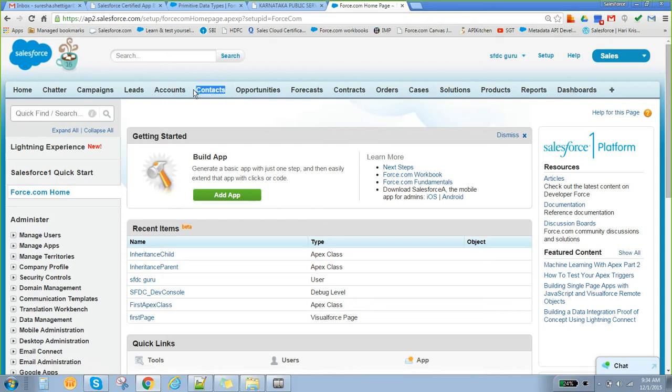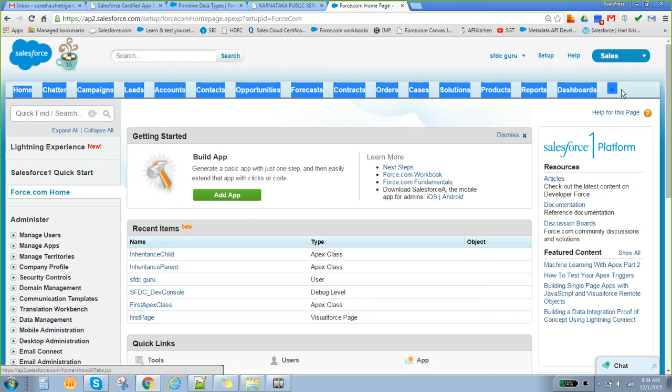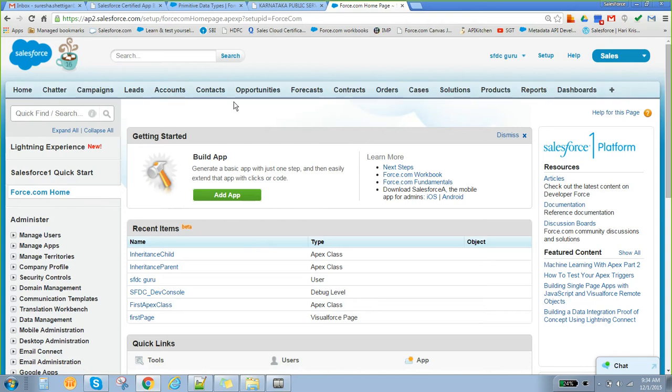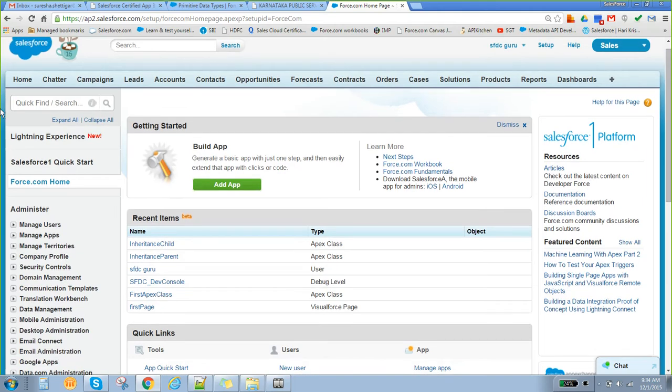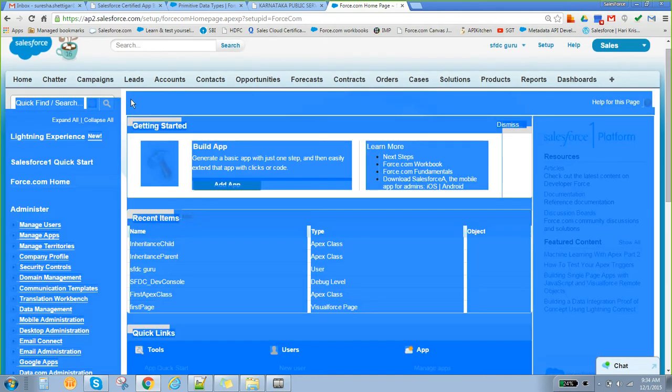We know a database table has a name and a number of columns. The entire set of these objects displayed here, we call a tab. This is basically what we call a tab.